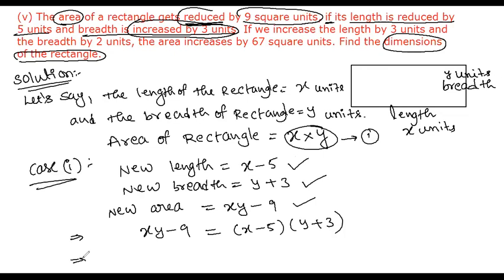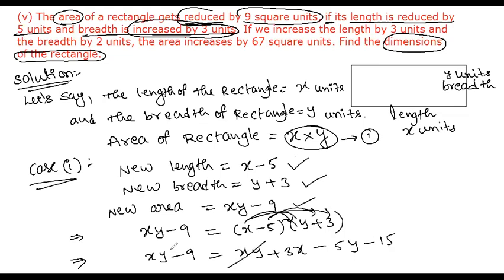Now we can simplify this. xy minus 9 is equal to x into y, that is xy, plus x into 3, that is 3x, minus 5 into y, that is minus 5y, minus 5 into plus 3, that is minus 15. You can see xy cancels on the LHS and RHS.